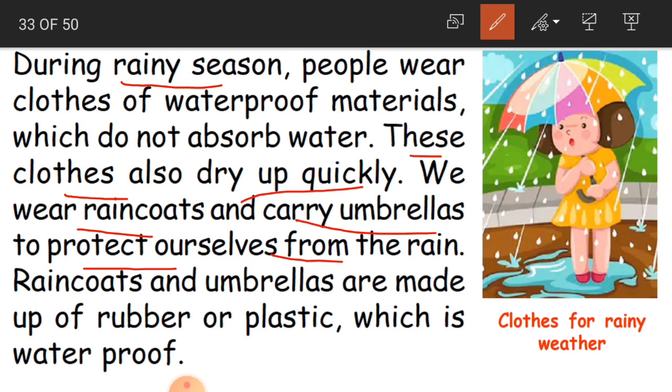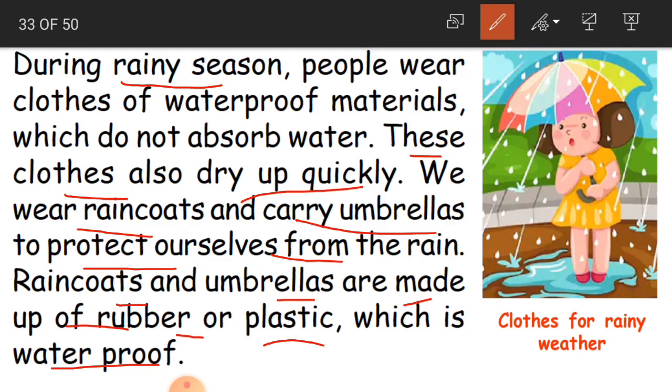As I said, we wear raincoats, and we also carry umbrellas to get protected from the rain. Raincoats and umbrellas are made up of rubber or plastic, which is waterproof. With what material are these raincoats and umbrellas made?